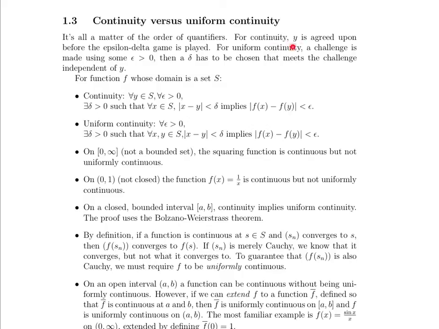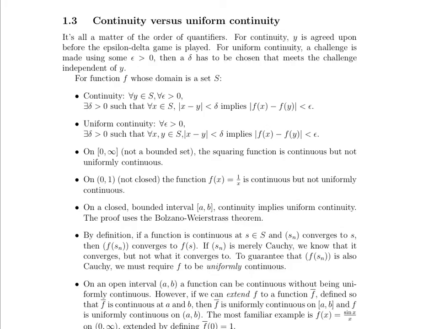So for continuity, y is agreed upon before the epsilon delta game is played. We say, here's a point. How can I get within epsilon of that point's function value? And you say, oh, well, okay, at that particular point the function behaves like this, and so if you're within delta of that input value y, then you'll be within epsilon of the function outputs.